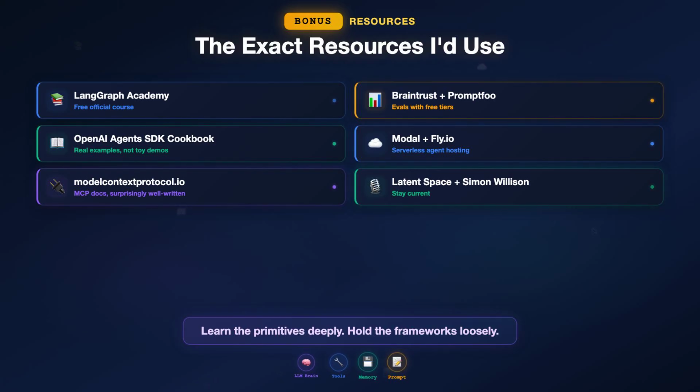It's surprisingly well written. For evals, Braintrust and Promptfoo. Both have free tiers and excellent documentation. For deployment, modal and fly.io for serverless agent hosting. Both handle long-running processes and WebSockets natively. And for staying current, the Latent Space podcast and Simon Willison's blog. They cover every major development in the agent space within days of it happening.